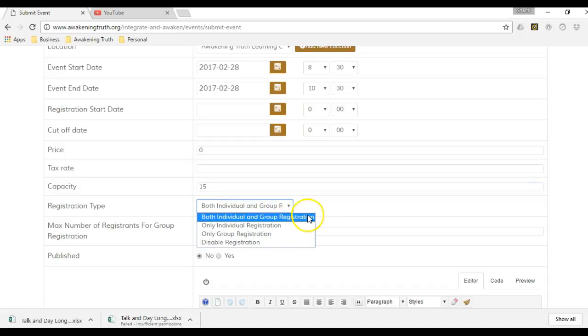And the registration type, we have several options here. We can register both individual or group registrations. Let's say a group wants to come. Typically we're going to have individuals only. We're probably never going to have only group registration.